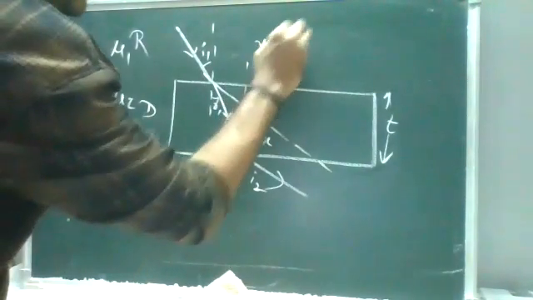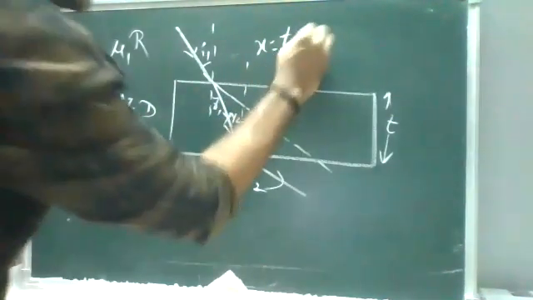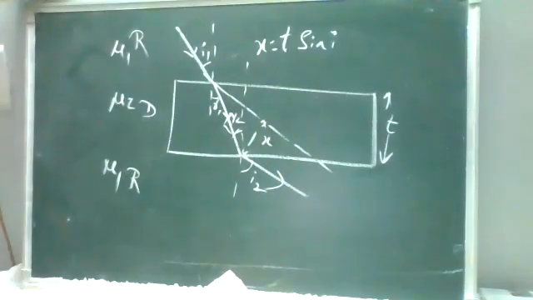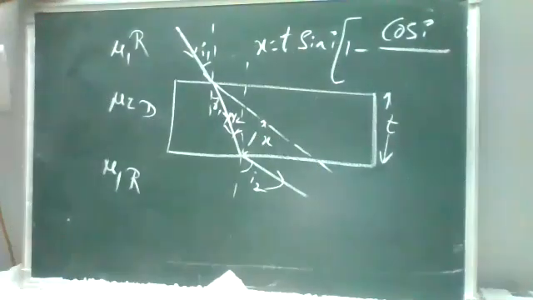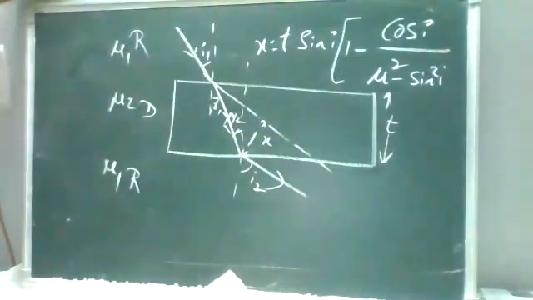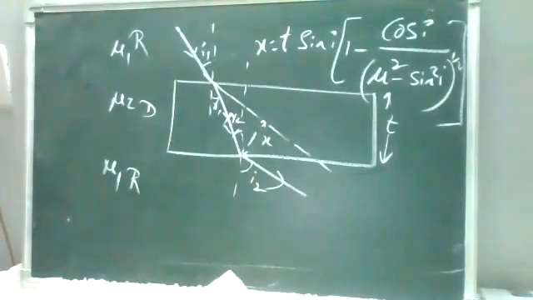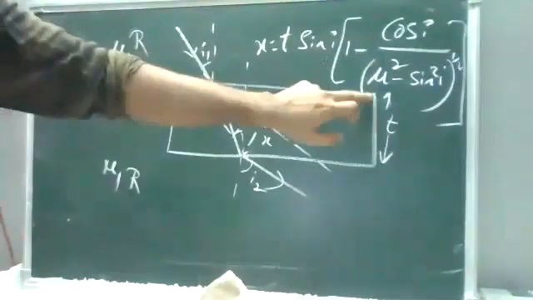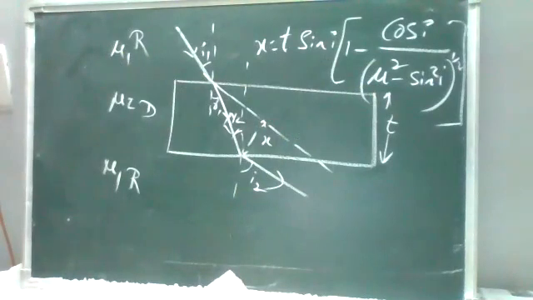So x is equal to t sin I into 1 minus cos I by the square root of mu square minus sin square I. That is, x = t sin i [1 - cos i / (mu^2 - sin^2 i)^(1/2)]. So it is your lateral shift. This relation is for cos I in the numerator, and in the denominator it is mu square minus sin square I whole power 1 by 2.